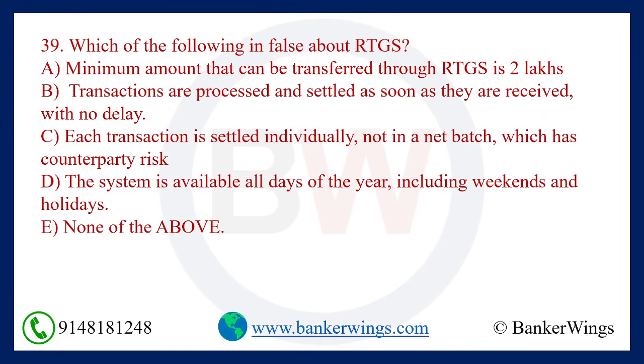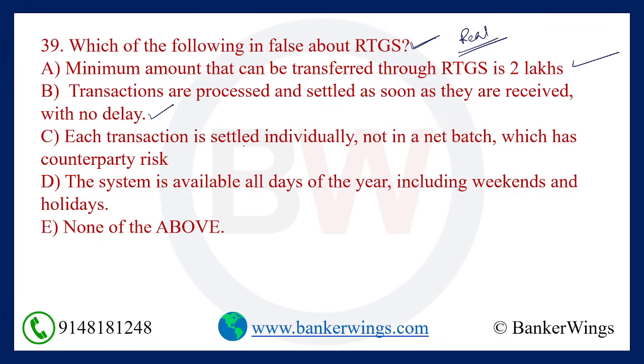Next question. Which of the following is false about RTGS? Here we have to find out the false one. Minimum amount that can be transferred through RTGS is 2 lakh, right. Transactions are processed and settled as soon as they are received with no delay, because RTGS always happens in real time.